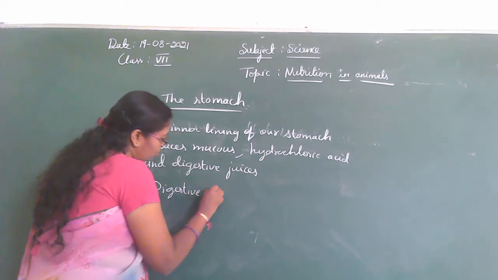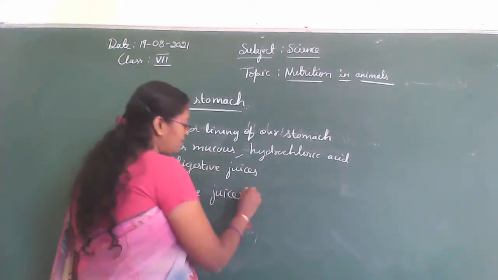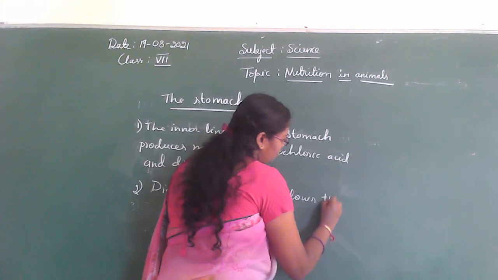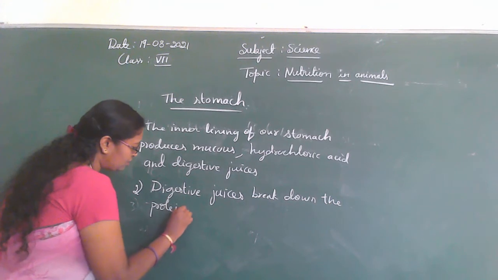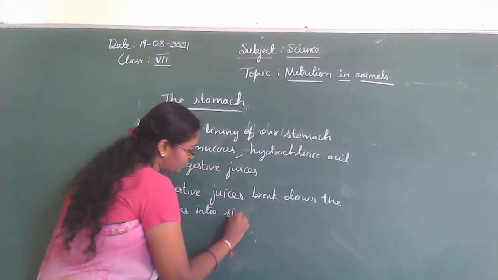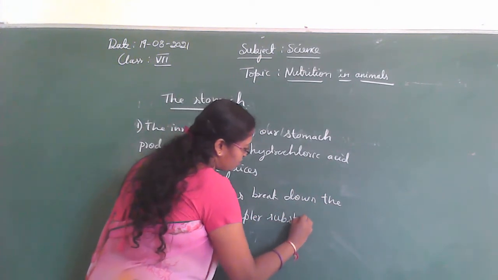Digestive juices break down these proteins into simpler substances.